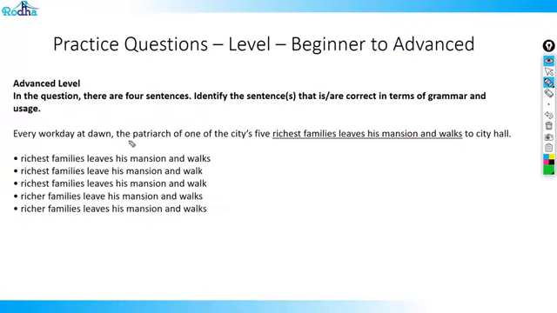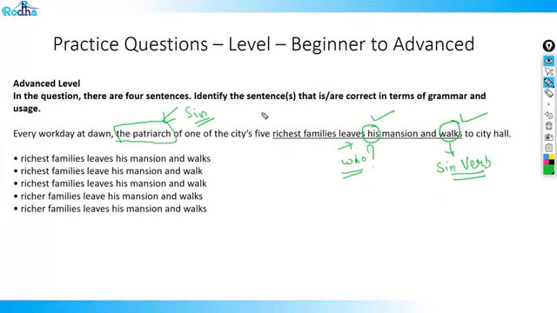Every workday at dawn, the patriarch of one of the city's five richest families leaves. So you ask who leaves is mentioned, and you know that the answer is patriarch. Patriarch is singular, so it should be his, which is correct, and walks is also correct because walks is a singular verb and you need a singular verb for a singular subject, which means walk is wrong.